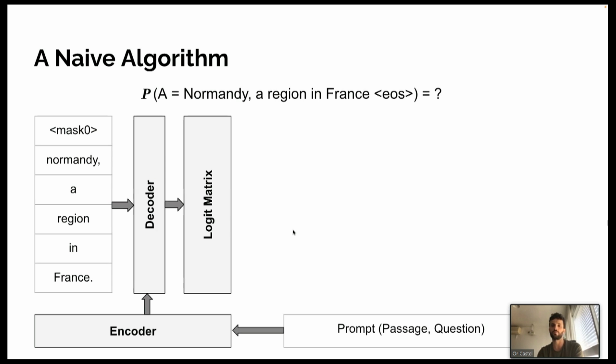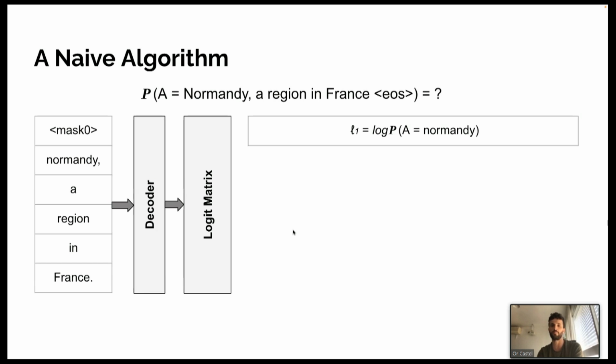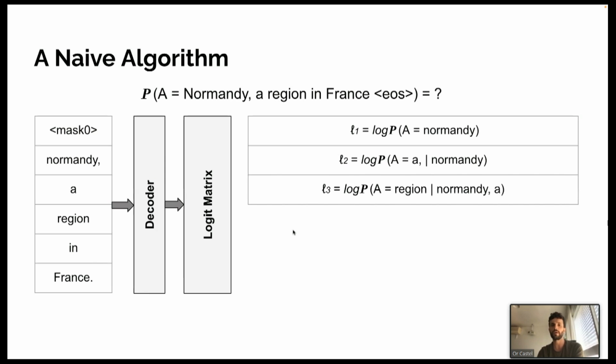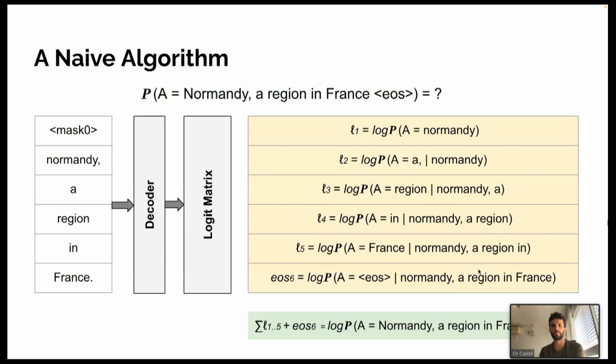The decoder emits a logit matrix consisting of various conditional log probabilities, and then we can extract valuable log probabilities from it. We can get the log probability for Normandy being the first word, and that of the token that follows Normandy, and so on for every token in the span, conditioned on the previous ones. Note that the logit matrix also holds the log probability for the EOS token, conditioned on any series of tokens we gave the decoder. In this instance, the series of all span tokens. Since these are conditional log probabilities, we just sum all of them, and we get the log probability for the whole span being the answer.